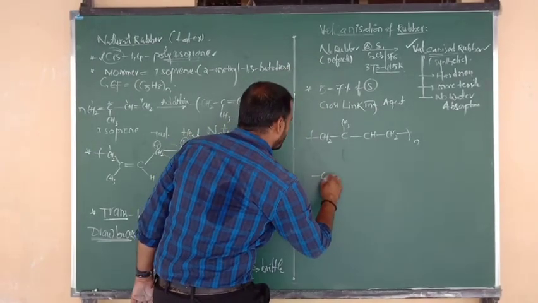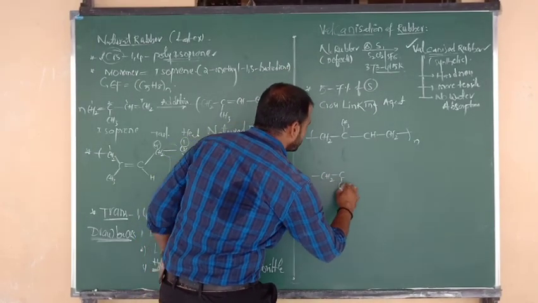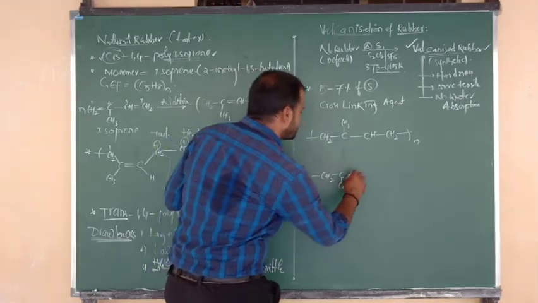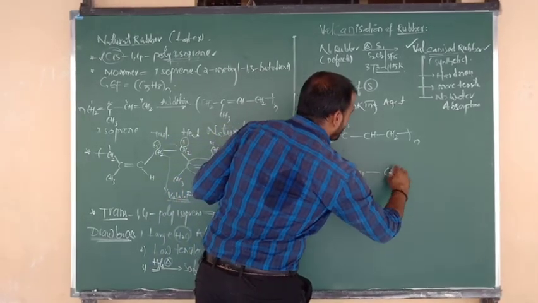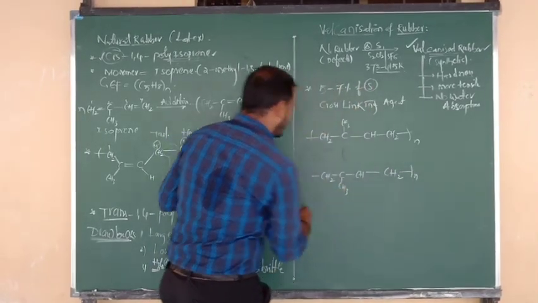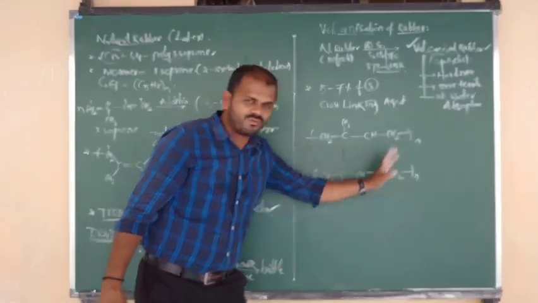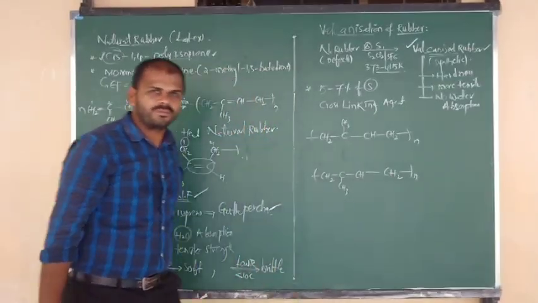Next, another structure below, down. I am going to write right here. CH3 bonded to C. Below the plane, CH3 bonded to CH, again bonded to CH2, CH2 taken n. So this is natural rubber chain 1, and this is natural rubber chain number 2.